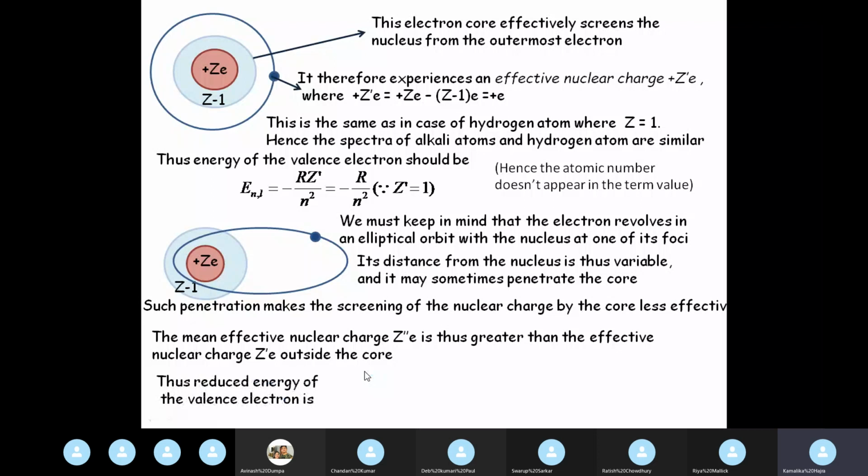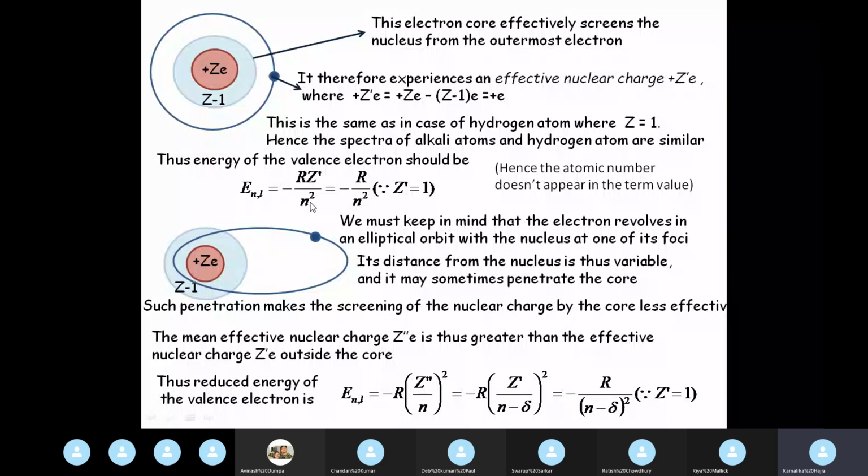So the reduced energy of the valence electron is not just minus R Z'^2 by n^2, it is minus R Z''^2 by n^2, which is equal to minus R by (n minus delta) whole squared, because Z' is 1. Z' is 1, we have no doubt about that.